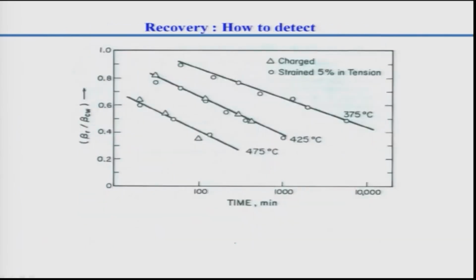Now how can we measure it? We can measure it using X-ray diffraction. This is for samples annealed at different temperatures, 375 to 475 degrees Celsius, at different time scales up to about 10,000 minutes. What is plotted here is the ratio of the FWHM, or full width at half maxima, for the two materials, one annealed and another cold worked. So this ratio is plotted.